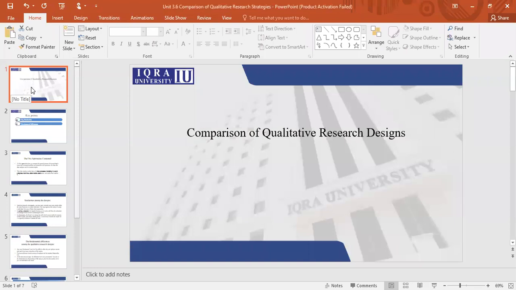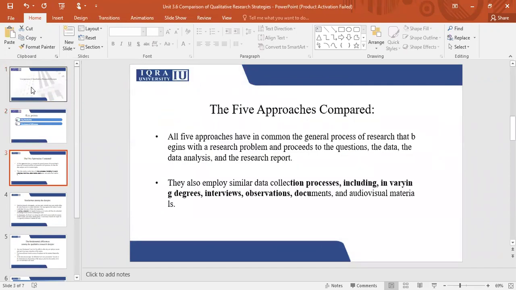In this chapter, we will be comparing all the 5 approaches of qualitative research. We will be talking about their similarities and their differences. If we talk about the 5 main approaches, we have the narrative research, phenomenological research, ethnographical research, grounded theory, and case study. All 5 of them have a lot of things in common, which are very similar.